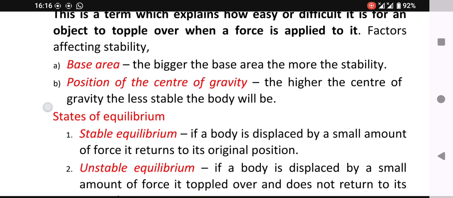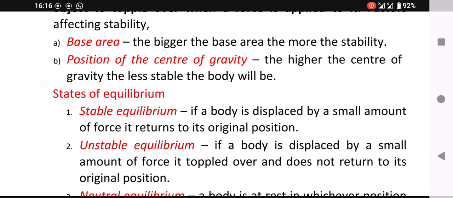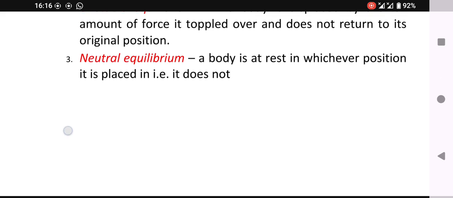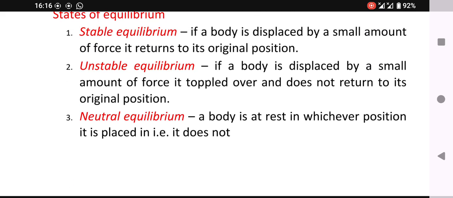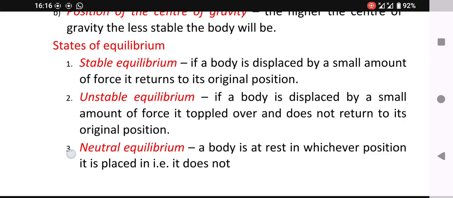So we've known the factors affecting stability. Now we want to know the states of equilibrium. There are 3: stable equilibrium, unstable equilibrium, and neutral equilibrium. A body is said to be at stable equilibrium if it is displaced by a small amount of force and the body returns to its original position.